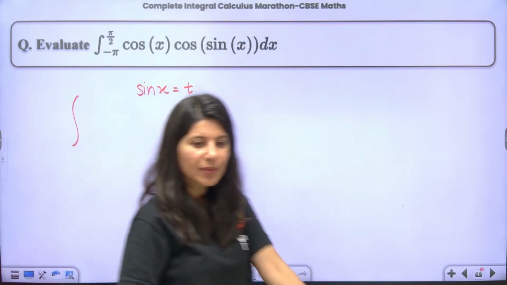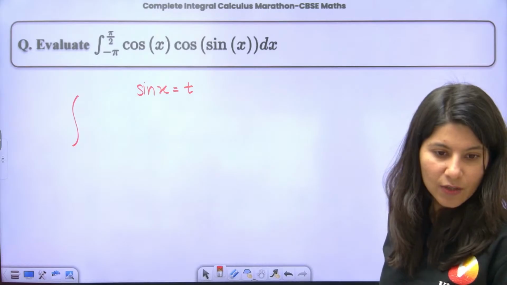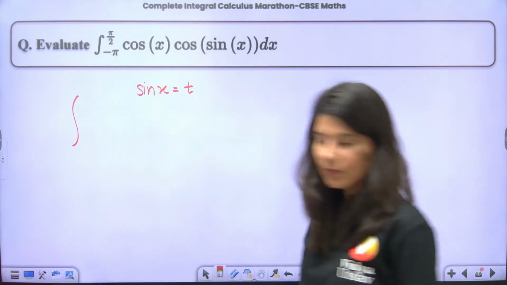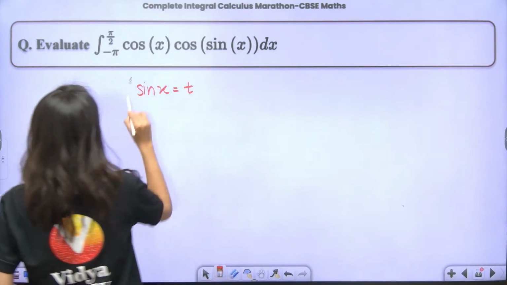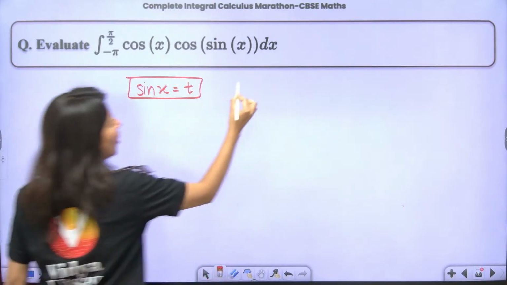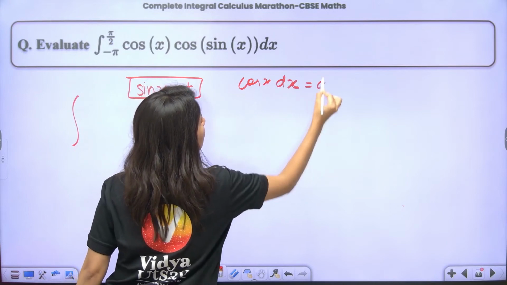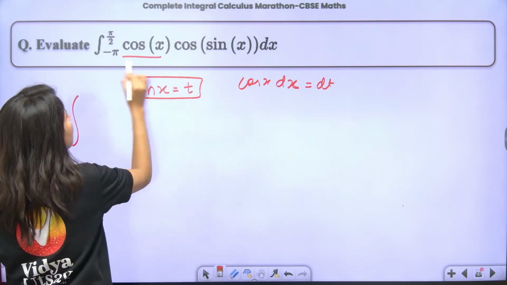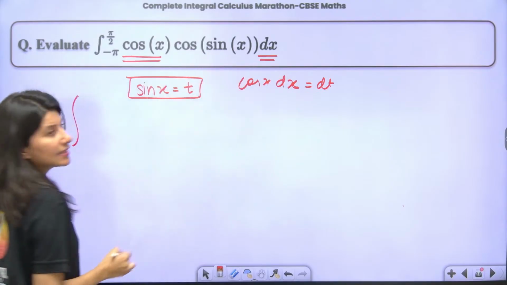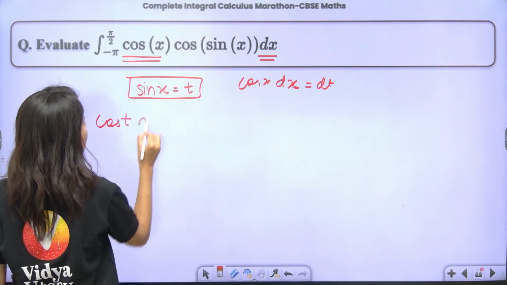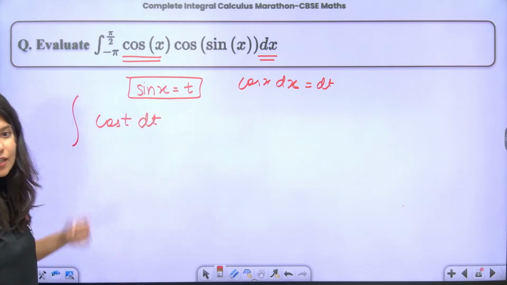Let us calculate the upper and lower limit once. Sin x is being t. So obviously cos x dx will be equals to dt. So this is dt and this is cos t dt. Correct?